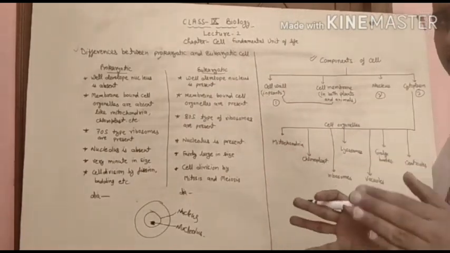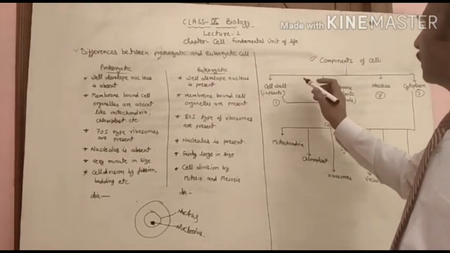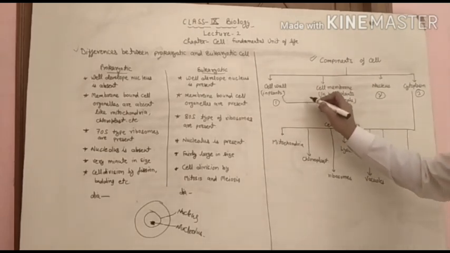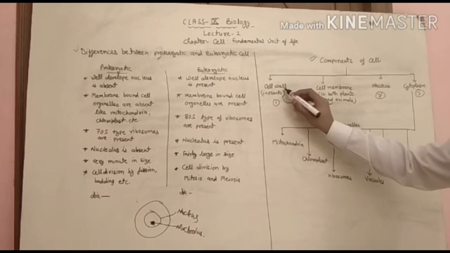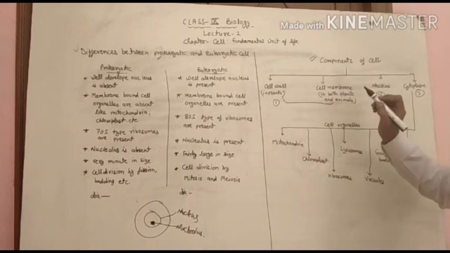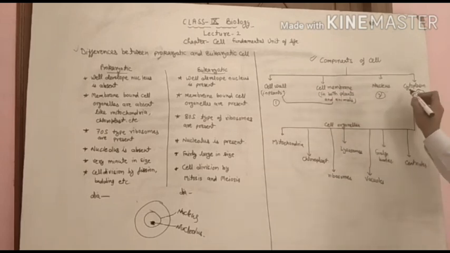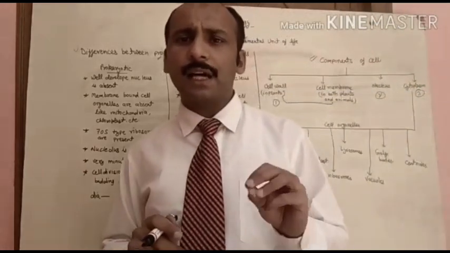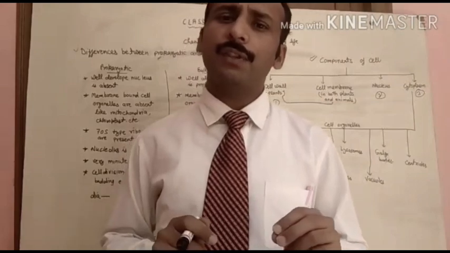All cells are made up of three components. I have written four here, but two are combined into one. First is the cell membrane or cell wall, second is the nucleus, and third is the cytoplasm. These are the main components of the cell.